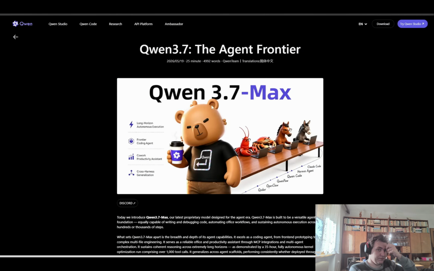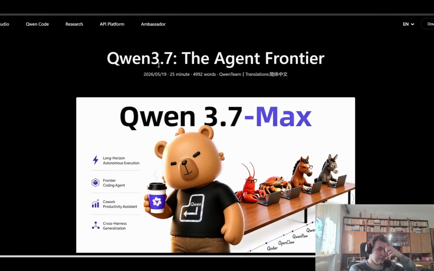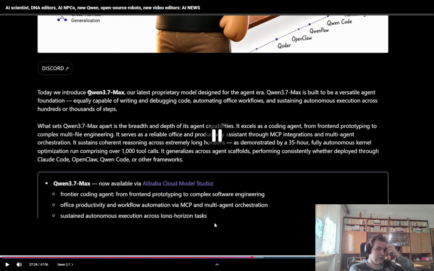Also this week, Alibaba continues to cook. So they just released Qwen 3.7, which is their latest variant of Qwen. Specifically, they released the Qwen 3.7 Max model, basically the best proprietary Qwen, and this is aimed to be much better at agentic capabilities.